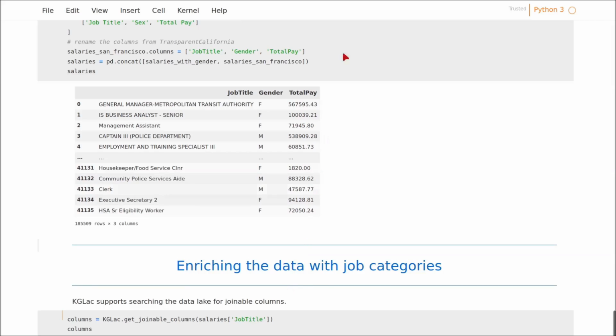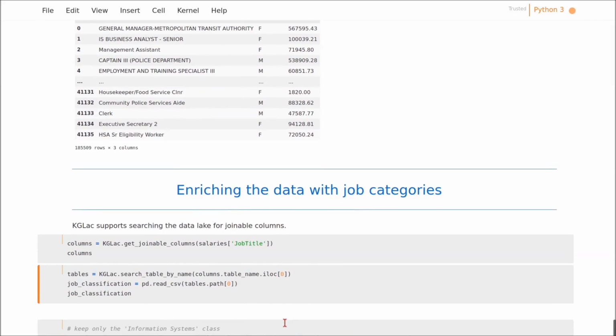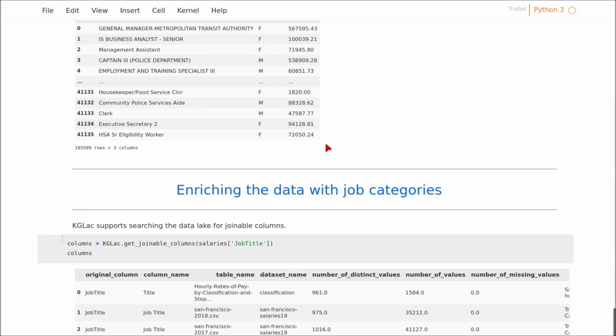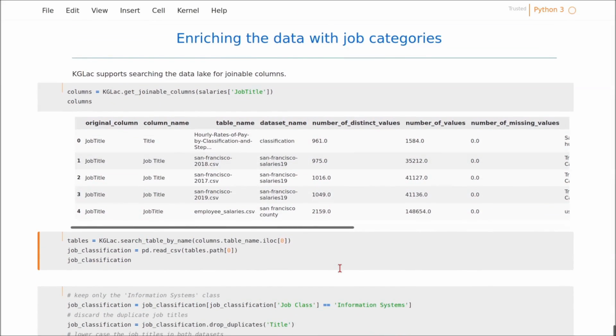the job titles. What is left now is to map these job titles to their job domains to know which records belong to the tech industry. For this, KGLac can help you look for joinable columns that are already materialized in the GLac, the generated knowledge graph. Two joinable columns are columns which have high content similarities by means of their column embeddings. In addition, KGLac supports finding joinable columns with the new data by generating its embedding. This is helpful to discover datasets and enterprises where access to the raw data is restricted.